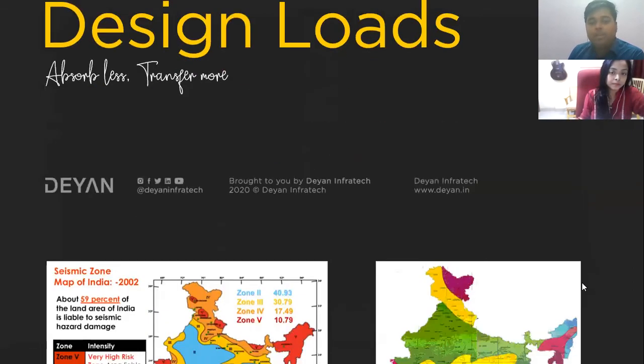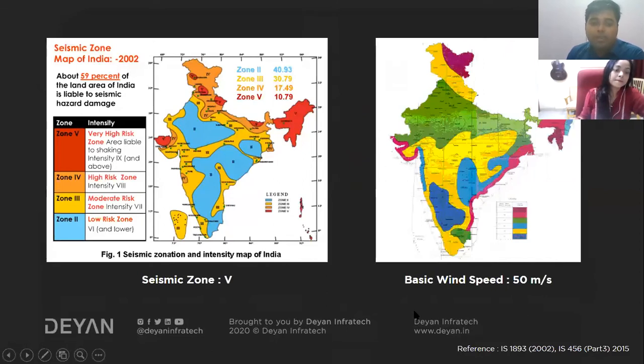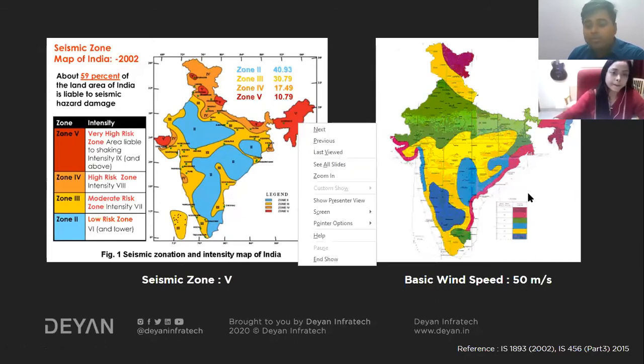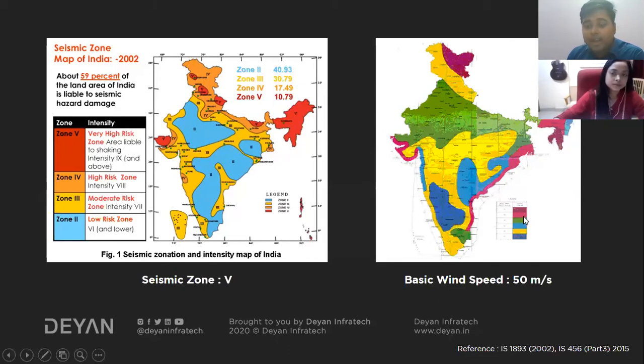And then talking about the design loads, from the IS code, I have seen that Guwahati is falling into the very high risk, severe seismic zone, which is zone 5. So we need to take care of seismic loads as well. At the same time, it is also falling in the second highest category of basic wind speed, that is 50 meters per second. So this is highly prone to earthquake as well as wind loads. And as the site is situated near hilly terrain, wind is also a very great factor while designing these kinds of structures.